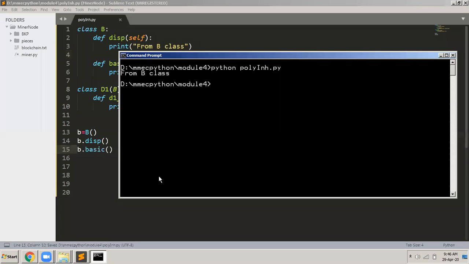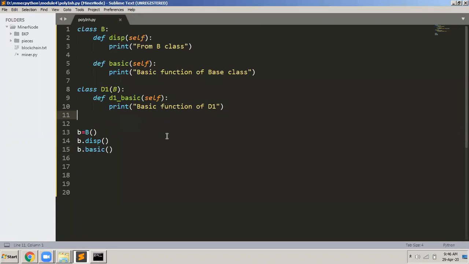I go to the command prompt. I executed the program, and then you can see the output as from B class, which is from b.disp, and basic function of the base class from b.basic. So you can see that. Okay. Now let us do polymorphism through inheritance.